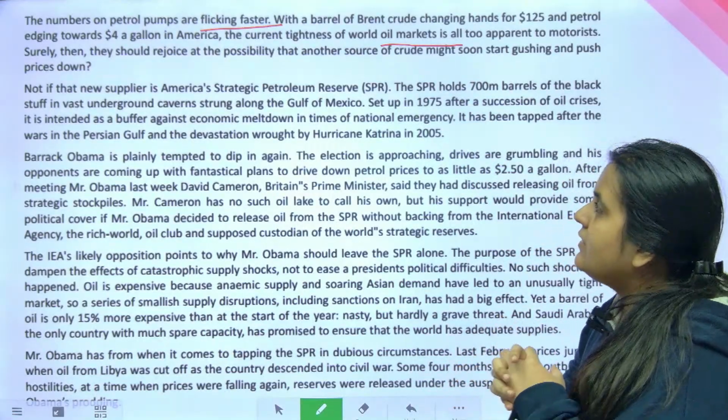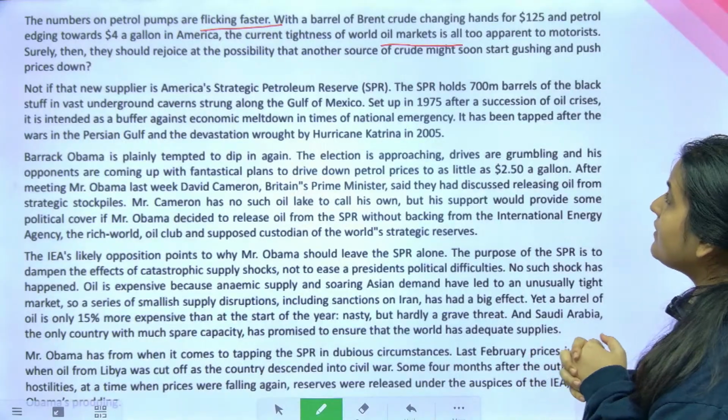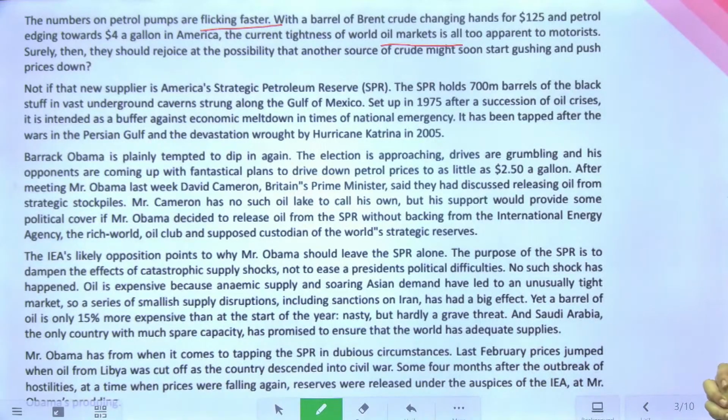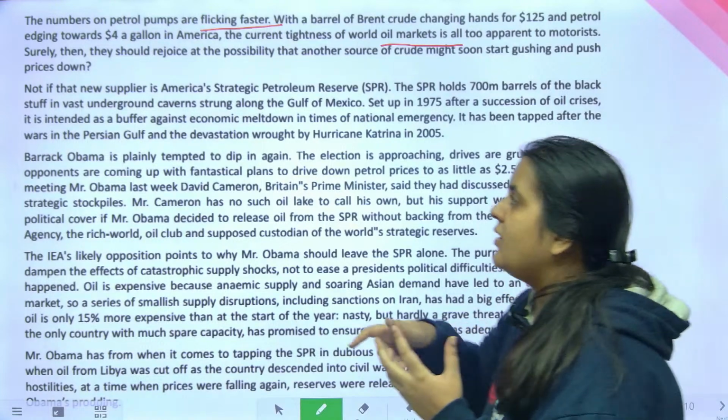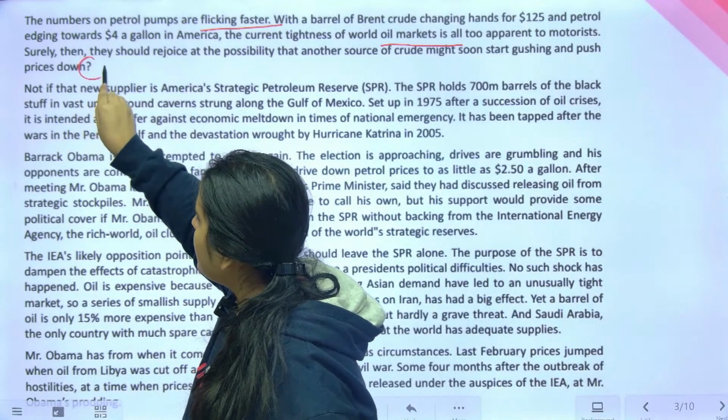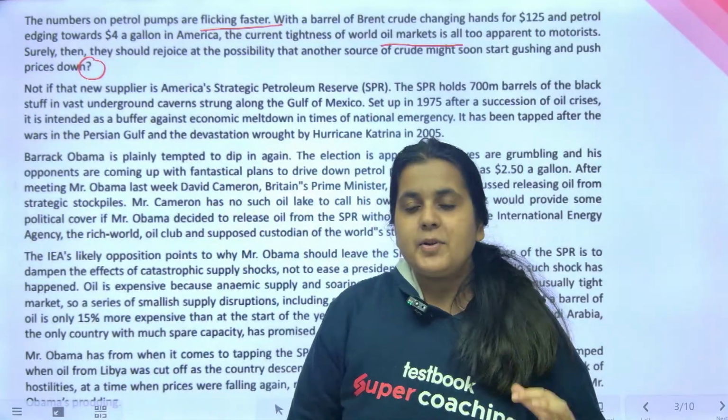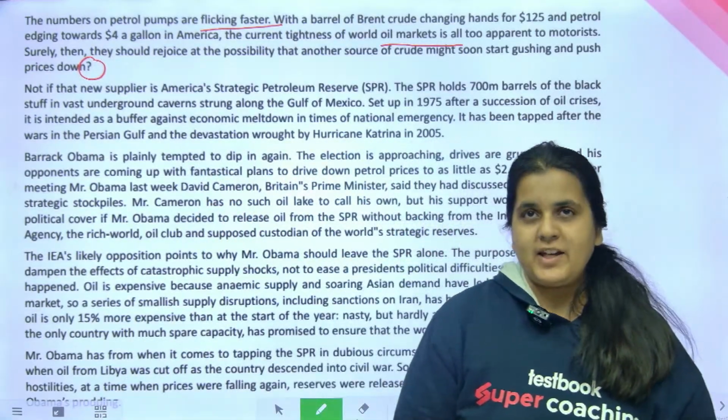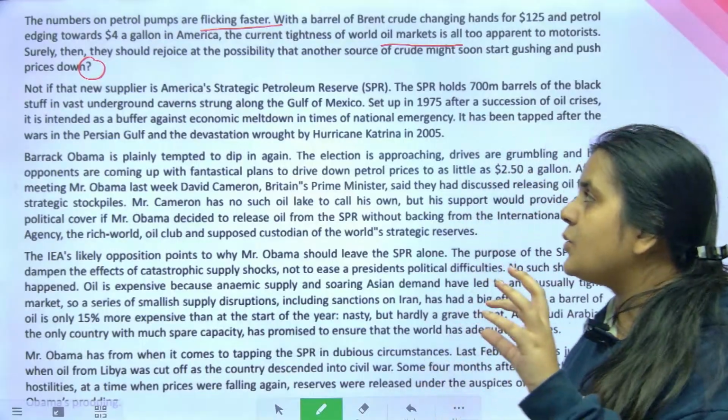Surely then they would rejoice at the possibility that another source of crude might soon start gushing and push prices down. So अब ये question mark है. Okay, so please notice the nature of each paragraph, because they can ask you what is the function of each paragraph. So function of ये paragraph है, they pose a question.